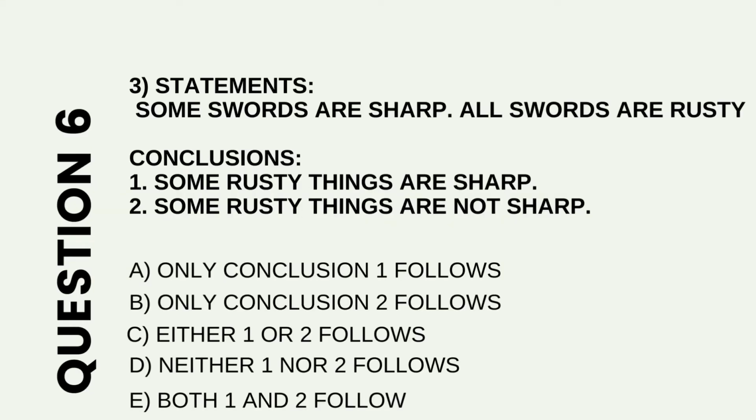Question 6. Statements: Some swords are sharp. All swords are rusty. Conclusions: 1. Some rusty things are sharp. 2. Some rusty things are not sharp. A. Only conclusion 1 follows. B. Only conclusion 2 follows. C. Either 1 or 2 follows. D. Neither 1 nor 2 follows. E. Both 1 and 2 follow.